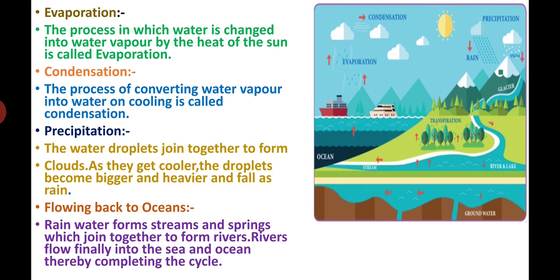They call it condensation. See that the process of converting water vapor into water on cooling is called condensation. The process of converting water vapor into water on cooling is called condensation. Do you understand what I'm saying? The water vapor goes up to the sky. After that it will get cool. Do you understand what I'm saying? Once it cools, what will it change into? Small tiny droplets, it will change into water droplets.